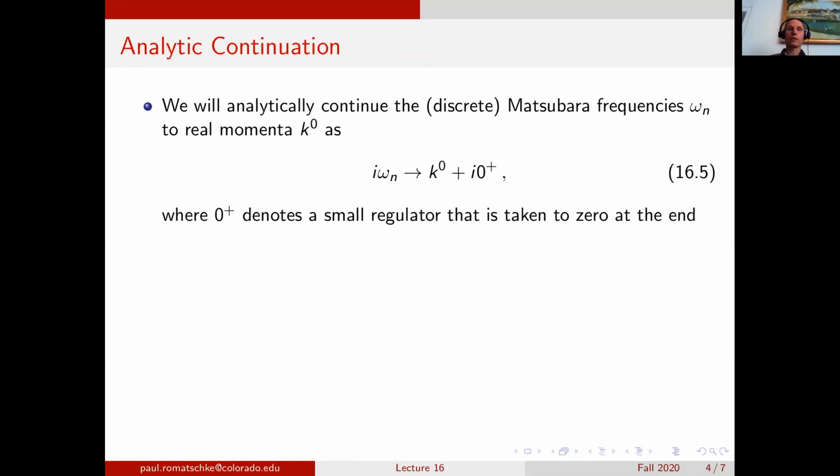From the form that we discussed for the four-momentum squared, we find that we can, at least formally, analytically continue the discrete Matsubara frequencies omega_n to continuous real momentum k0 by taking i omega_n going to k0 plus i times a small positive value. And we have to take this small positive value, this regulator, to 0 at the end.